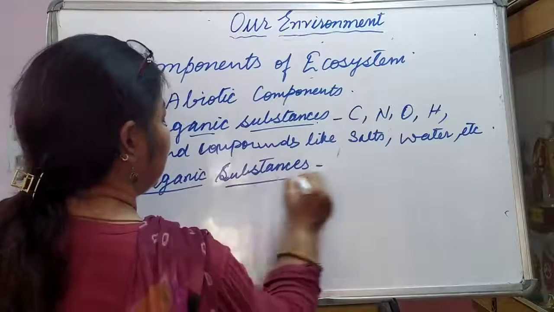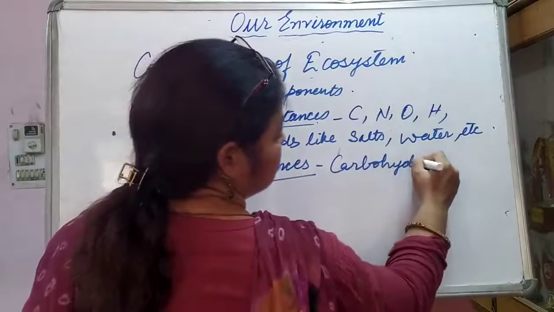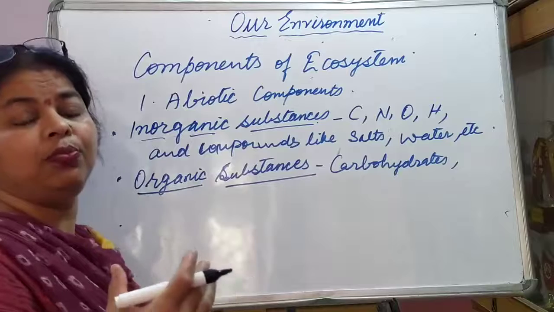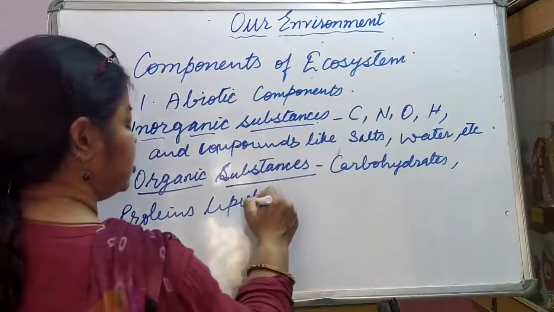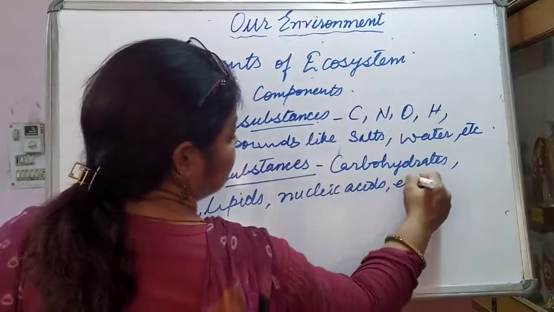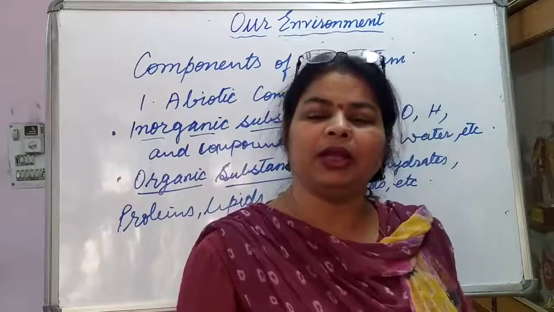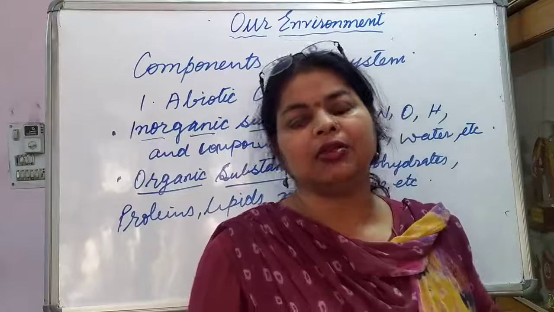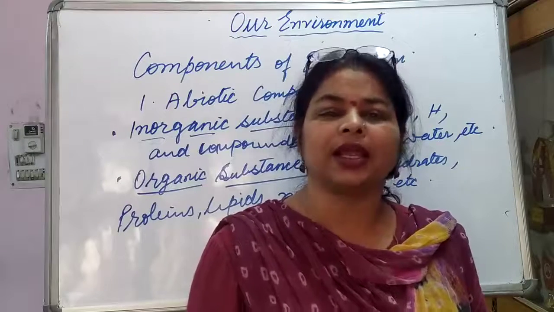Organic substances include carbohydrates, proteins, lipids, nucleic acids, etc. They are present in living organisms, but when dead organic matter is broken down by the action of decomposers, they are converted into inorganic compounds. And this keeps on recycling in nature.